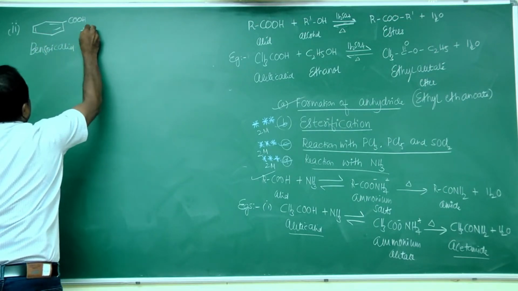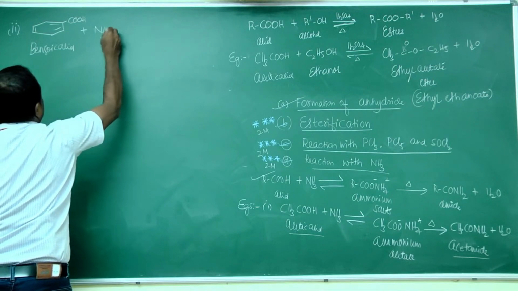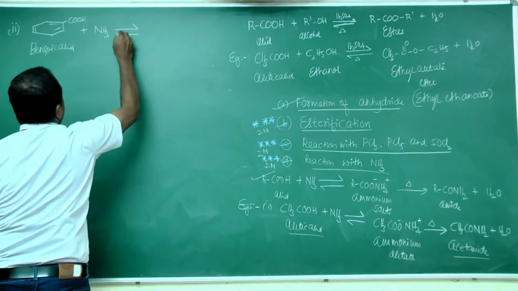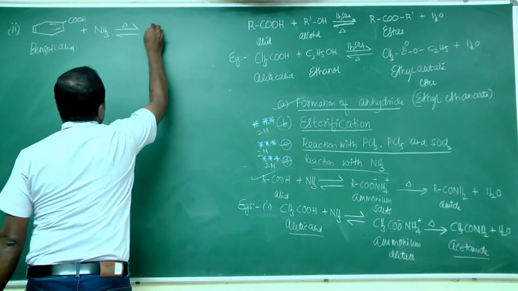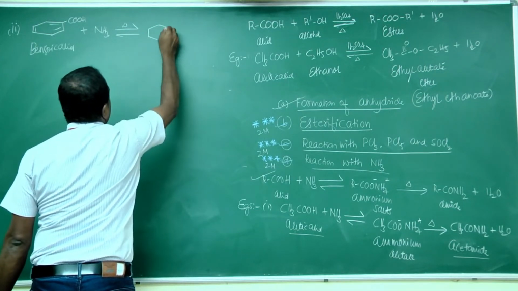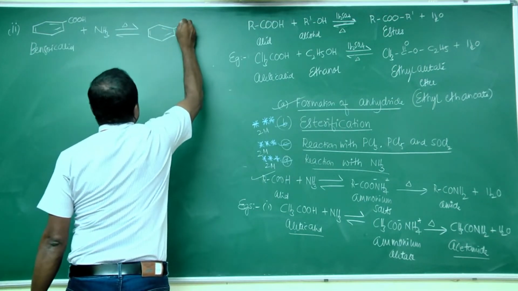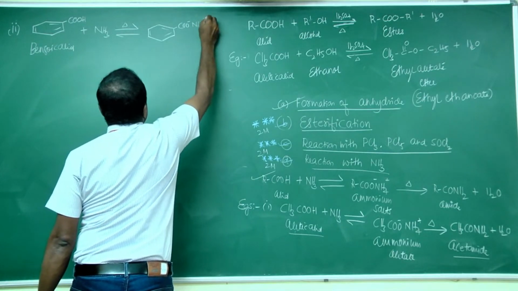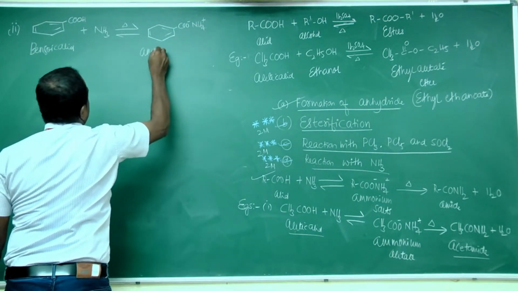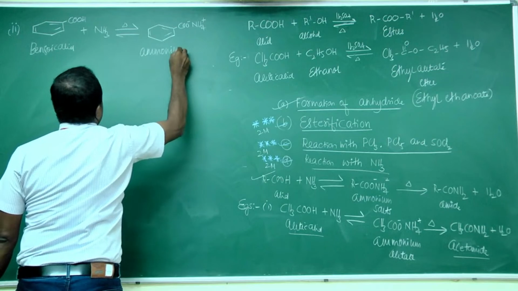Benzoic acid reacts with ammonia to form ammonium benzoate, that is a salt, a benzene ring connected to COO⁻ NH4⁺. This is ammonium benzoate.